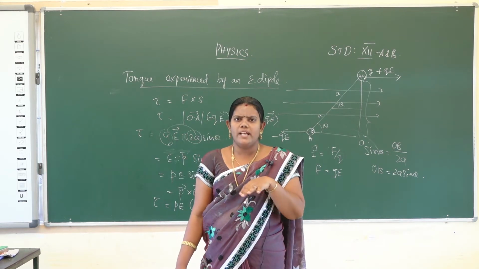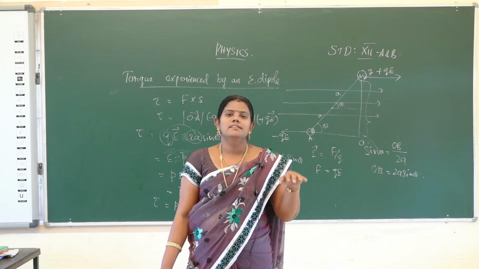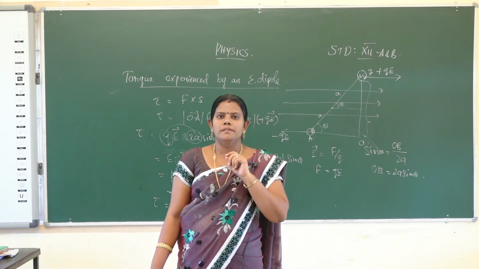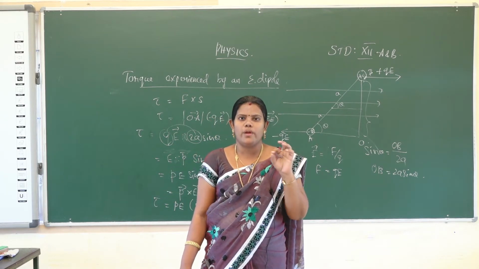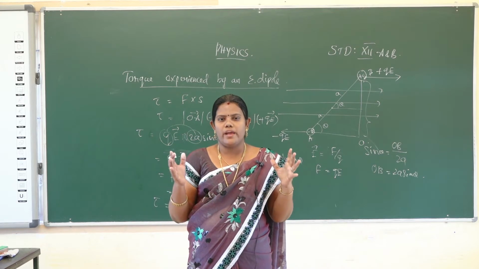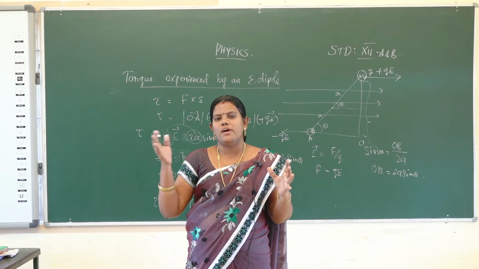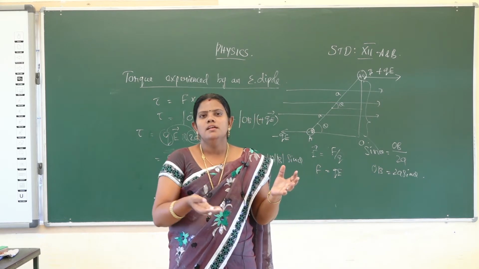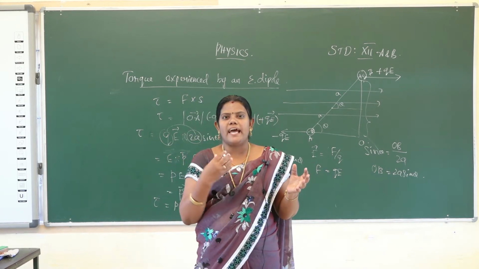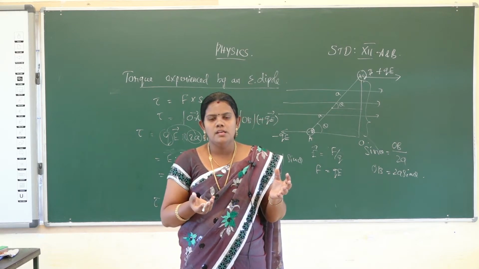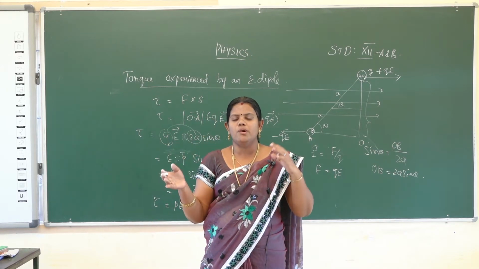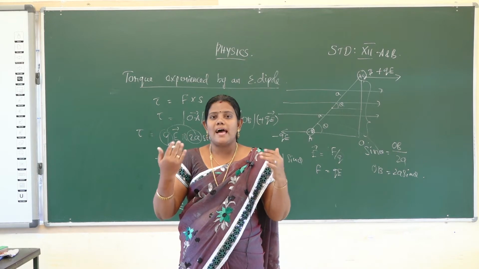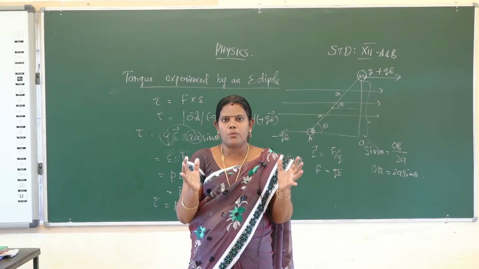I will give one example to explain torque. I will explain the working of a microwave oven. We consider the microwave oven. Microwave is generated from one side to the other. You keep the food inside the microwave oven. Water in the food particles acts as a permanent electric dipole. The microwave is generated from one side to the other side, and it oscillates the electromagnetic field in the microwave oven.